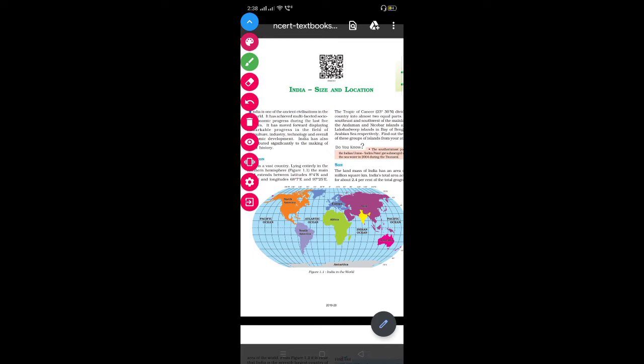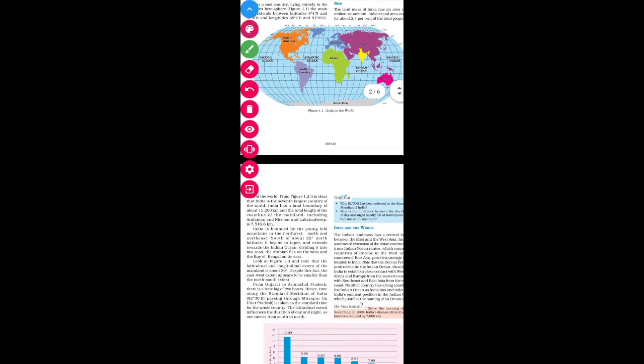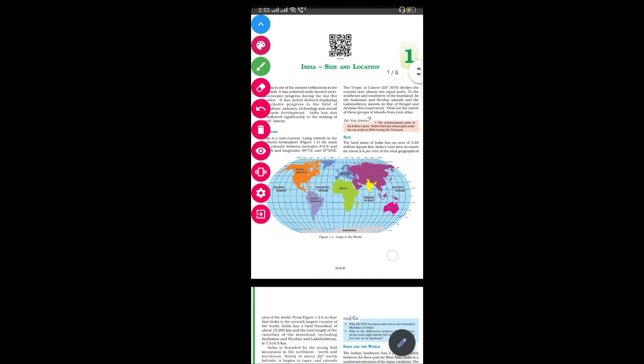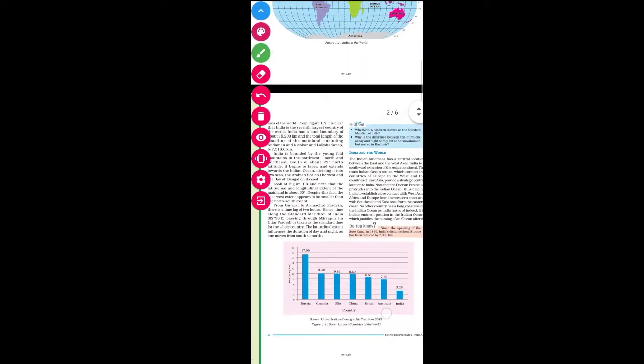Now we will talk about the stretch of India. After knowing the size and location of India, let us know about the stretch of India. For this we will move to page number 3. Here you can see the map of India, and here we will be talking about the stretch of India. First we will be talking about latitude and longitude. So what is latitude and what is longitude?